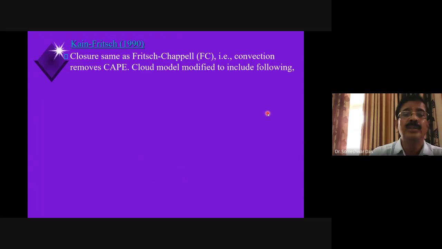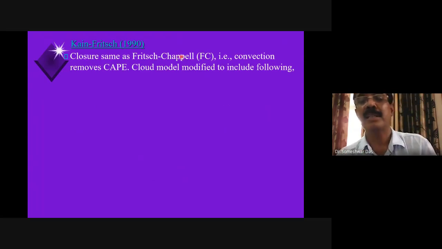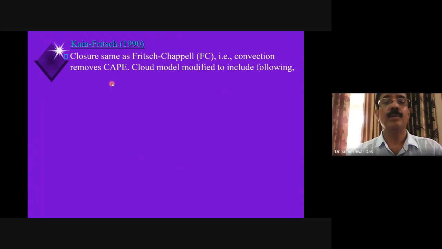Then another scheme, which was very popular and still is, is the Kain-Fritsch 1990. Now the closure of this scheme is the same as Frisch-Chappell, which we just talked about. That is, convection removes CAPE. CAPE is the convective available potential energy, right? It sounds paradoxical, because generally clouds can occur only when there is a CAPE. Only when there is convective available potential energy can the clouds form and convection occur.